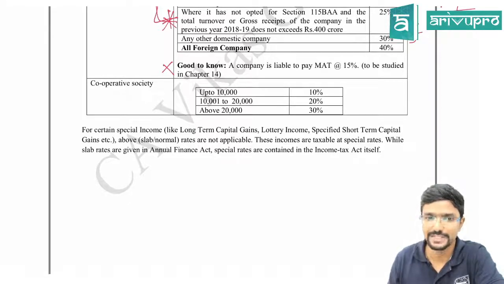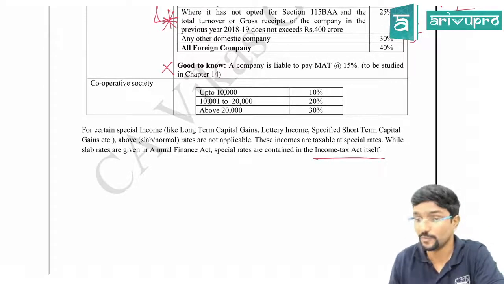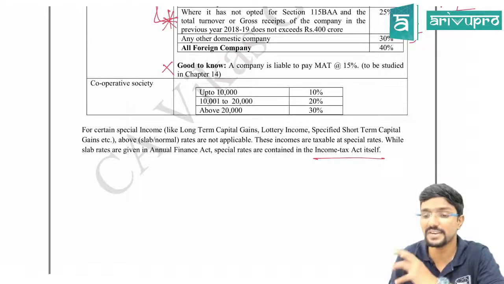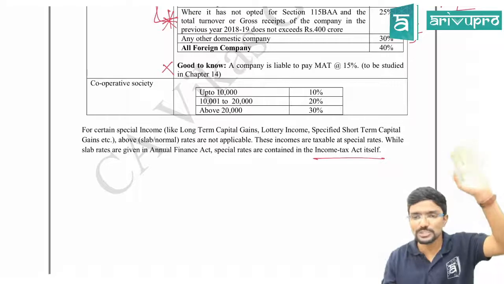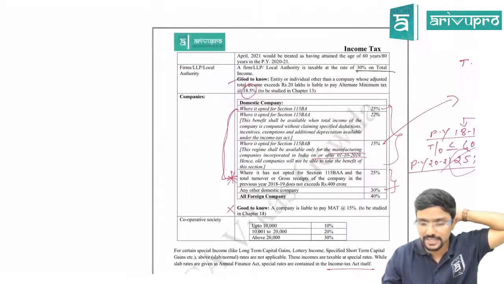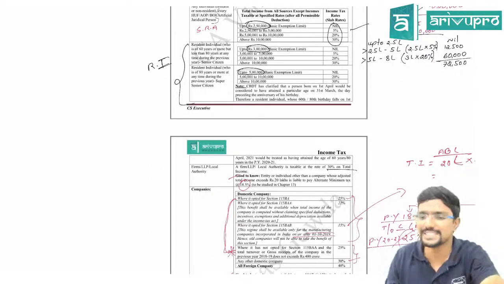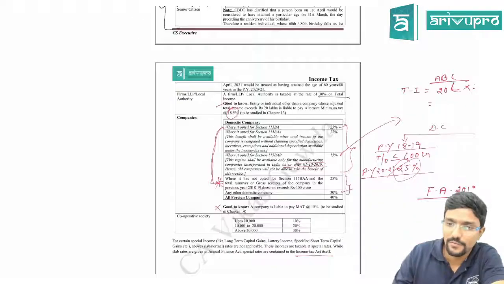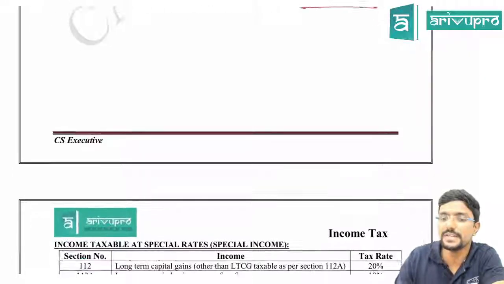While slab rates are given in the annual Finance Act, special rates are given in the Income Tax Act itself. This is important because they are given in specific sections, whereas there are no sections for slab rates. Whatever rates we discussed till now, there are no specific sections for them because they are given in the Finance Act. When it comes to special rates or special income, it is given in a particular section.